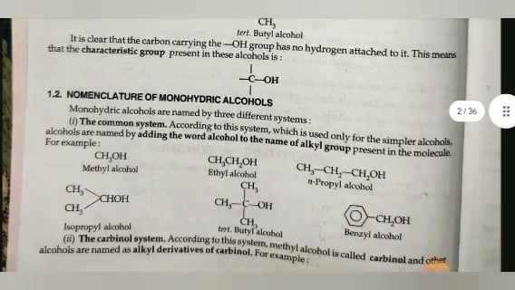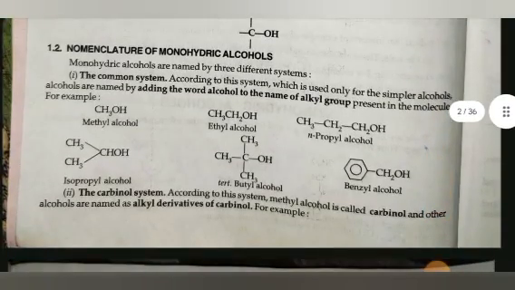Nomenclature of monohydric alcohols. Monohydric alcohols are named by three different systems. First is the common system. According to this system, which is used only for the simple alcohols, they are named by adding the word alcohol to the name of the alkyl group present in the molecule. For example, methyl alcohol, ethyl alcohol, propyl alcohol, isopropyl alcohol, tertiary butyl alcohol, benzyl alcohol.